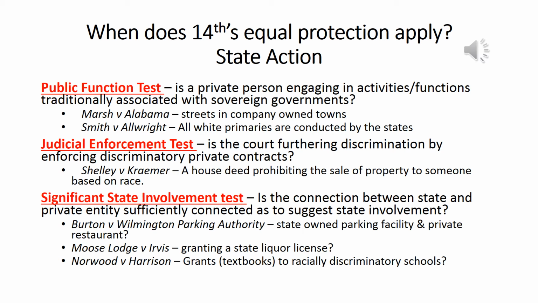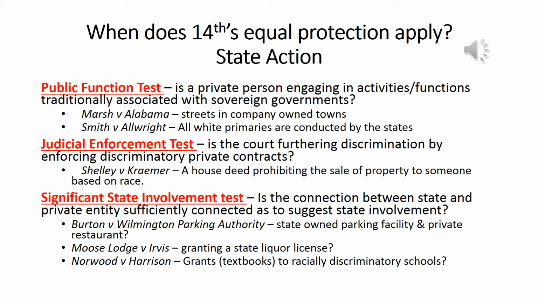So this would entail state action because now you have state courts that would be required to enforce discrimination, and therefore that violates the Equal Protection Clause. So that's Shelley versus Kramer. That was discriminatory covenants or provisions that discriminated against people based on race in the sale of property. That's unconstitutional. It's a state action because you can't require courts to enforce a discriminatory contract.